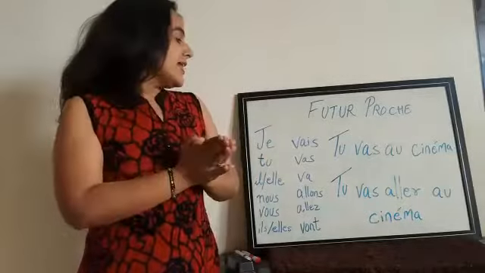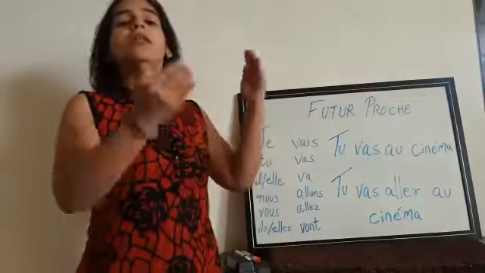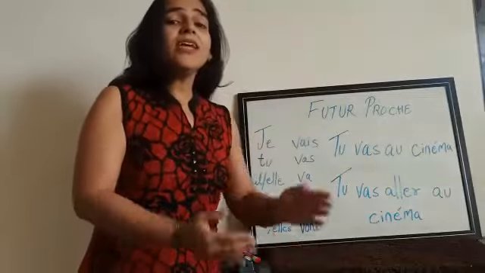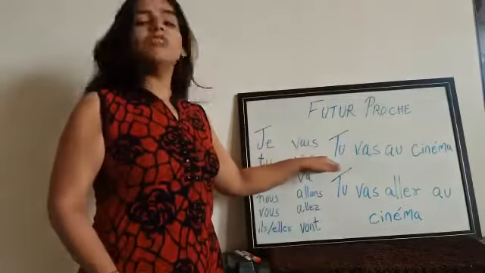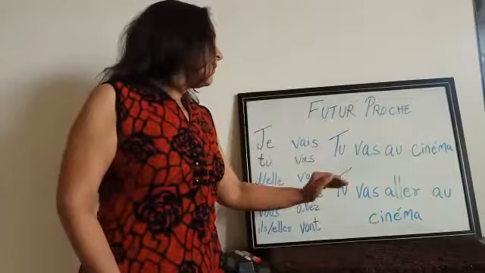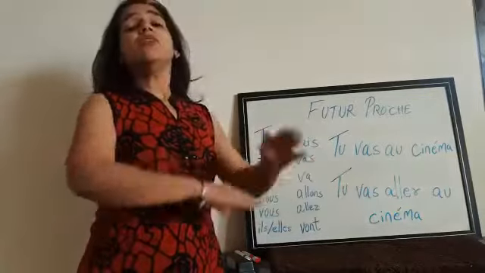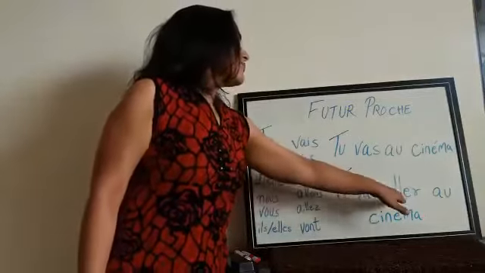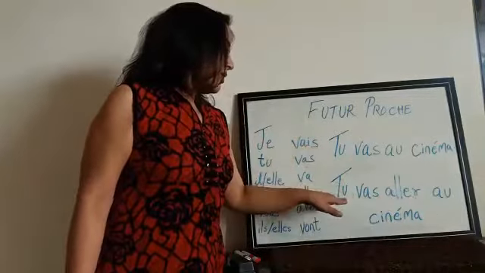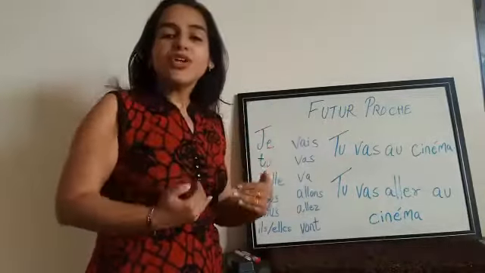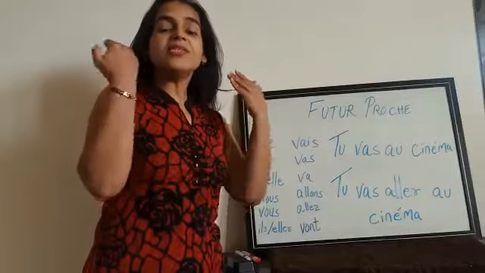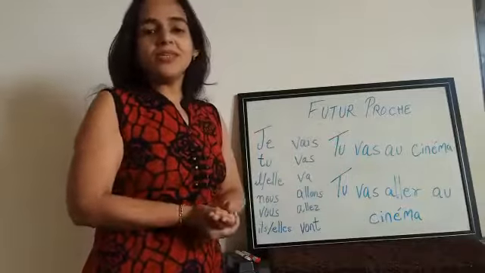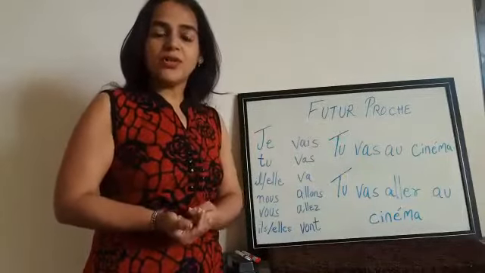So we conjugate aller with tu, tu vas, and then the original form of the verb aller: Tu vas aller au cinéma. This is how we made a sentence in the futur proche.